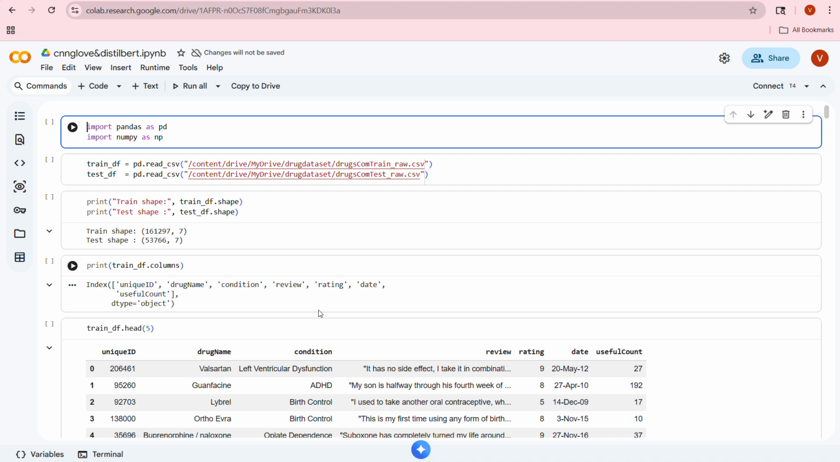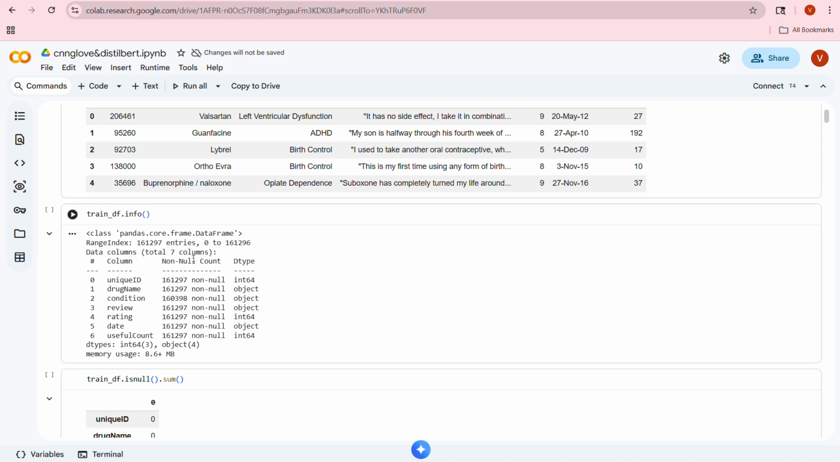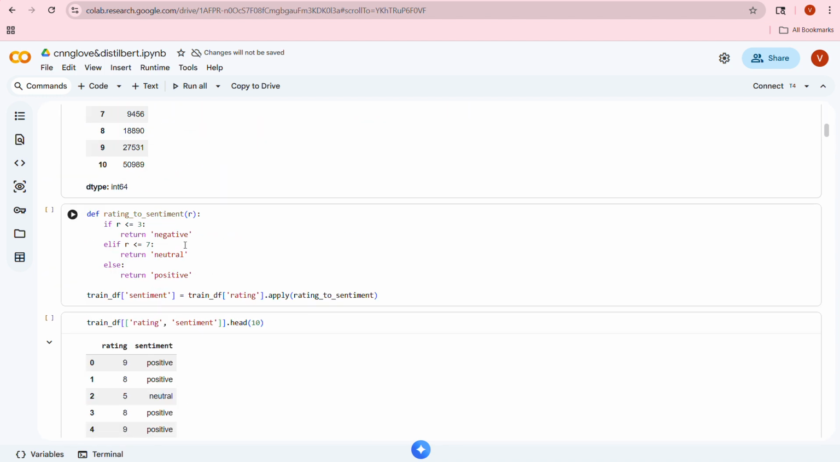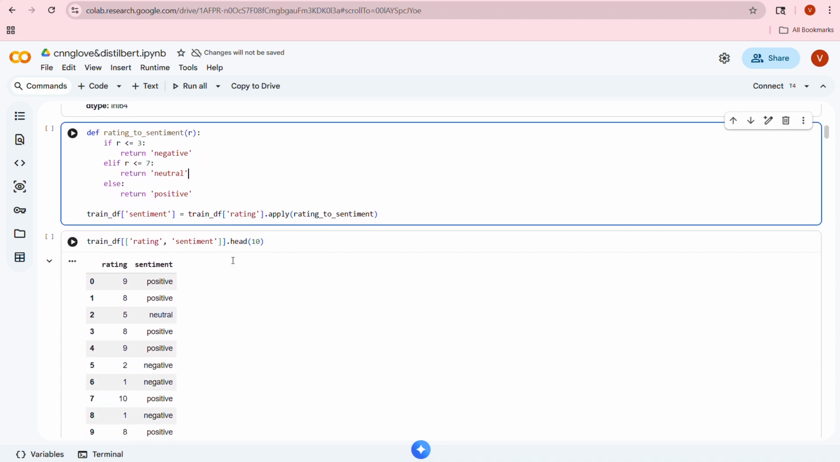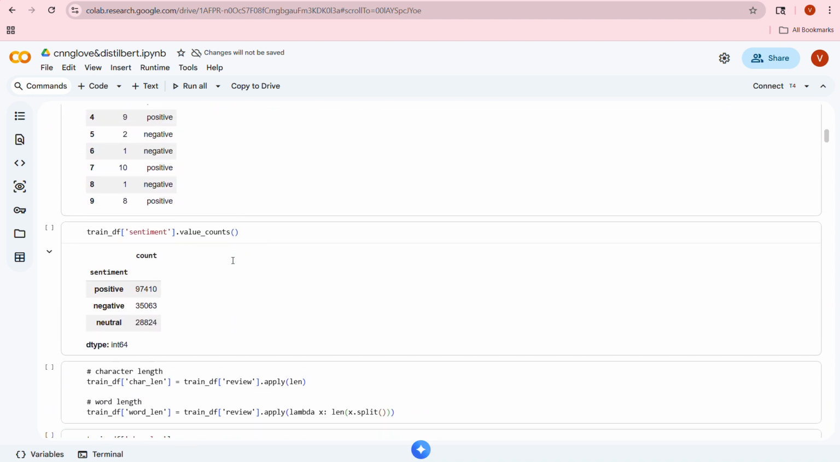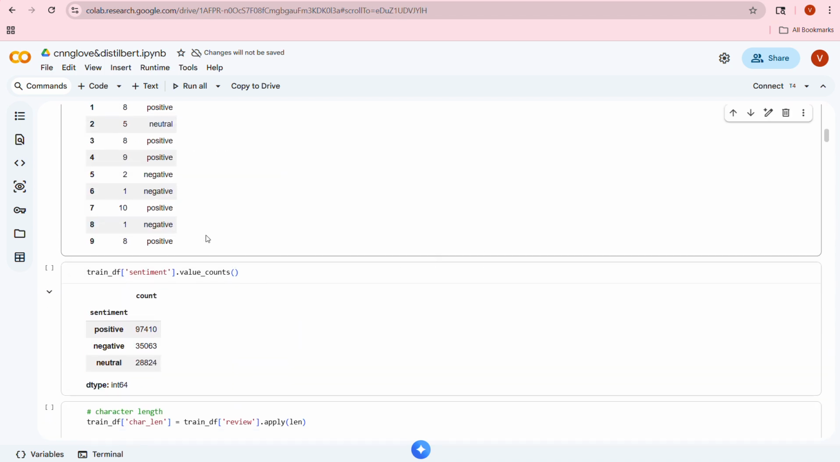First, we performed exploratory data analysis. We analyzed the data and rating distributions, and converted ratings into three sentiments: positive, negative, and neutral. We classified them based on the ratings: less than or equal to 3 were labeled negative, 4 to 7 neutral, and above 7 positive. These are the ratings.